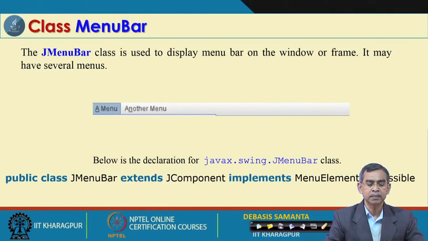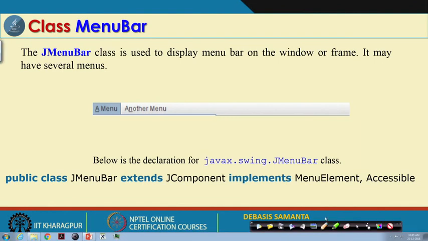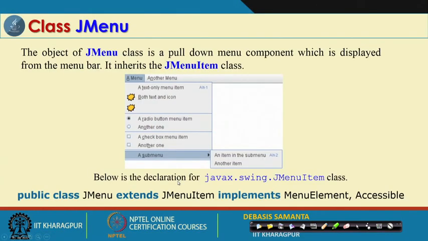JMenuBar is also a new thing which was not there in AWT. As you see, this is the menu bar. If you click it, some other submenu will appear like this one. So, many menus can be included in your program, and this is the idea about the JMenuBar. For this JMenuBar, there are again a few constructors.